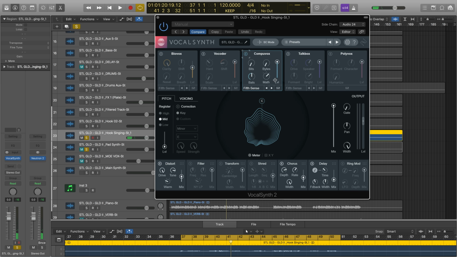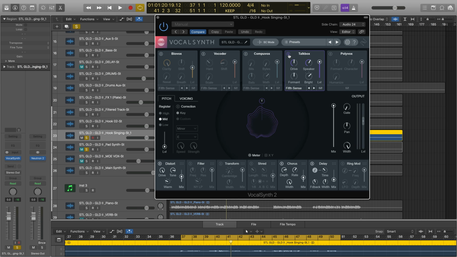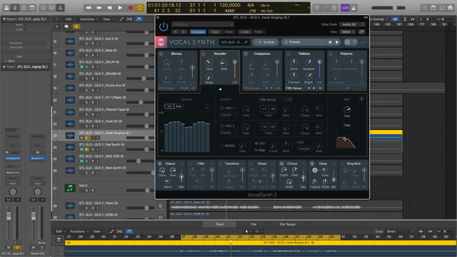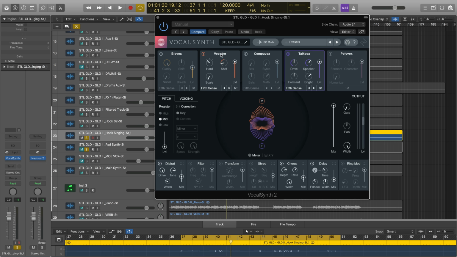And if you notice, I go into the advanced menu here, and I decided to pan this guy right up the middle and not restrict any of its frequency content. But if I go to TalkBox and turn this guy on, you'll see that I decided to go a different direction in the advanced menu by panning this one to the left and performing the opposite of what I did on vocoder. So you'll see here on vocoder that I performed a low pass, and on TalkBox I did the opposite, a high pass. So I'm giving the lows to vocoder and the highs to TalkBox, and I'm also sending it to the left in the stereo field. Let's hear what it sounds like.